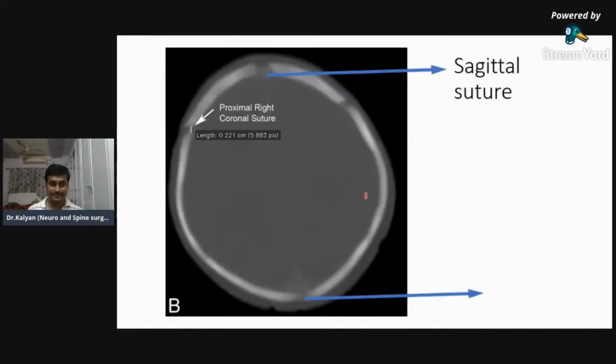So let's see. Now are you able to say what Dr. Fayaz has told? This one is a sagittal suture. Similar, this one is sagittal. This is an axial cut. So you have taken an axial cut. In the midline, you will see the sagittal suture. So what is this suture? This is the coronal suture. This is the coronal suture on the left. This is the coronal suture on the right.